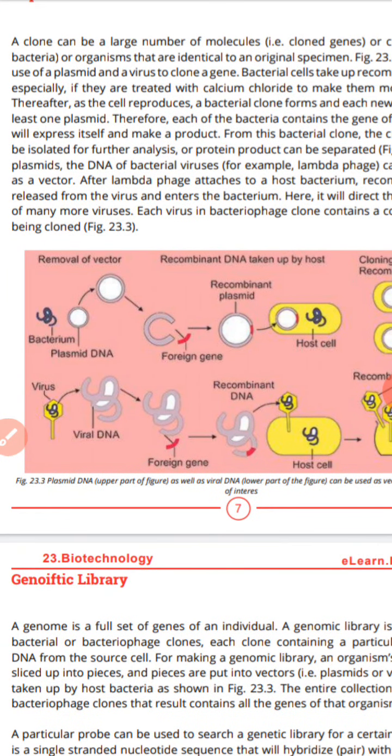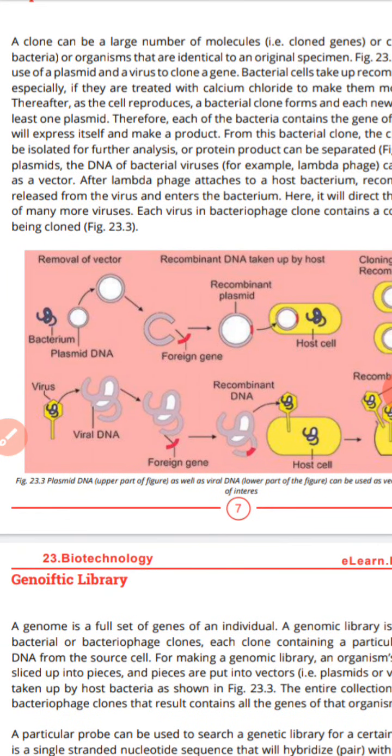So what is the genome library? Genome library means that you are just calculating all the DNA sequence of one human body, of one animal, and you are just having a culture of the bacterium in which all the genes of interest, including that human genome, are present. As I told you in the classroom, the total amount of the genetic material, for example, total ABC, I am just giving some idea.